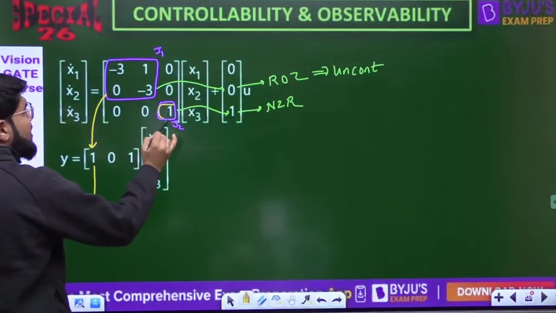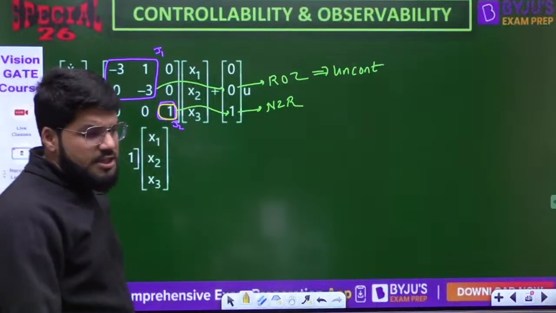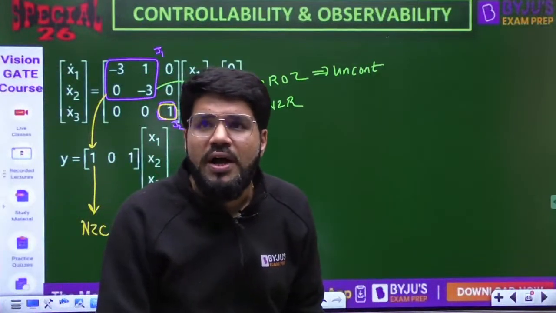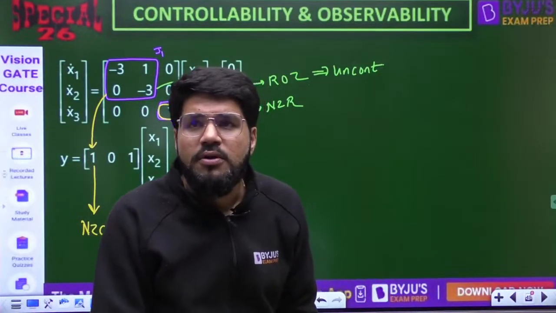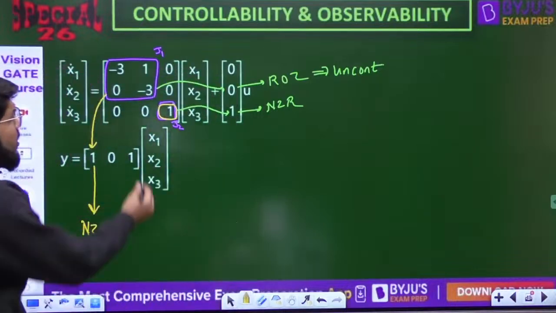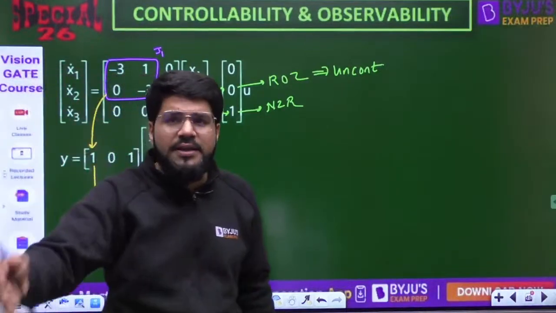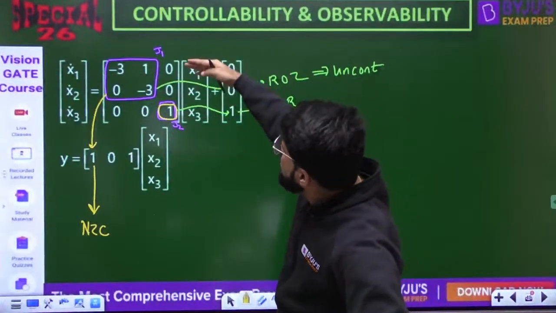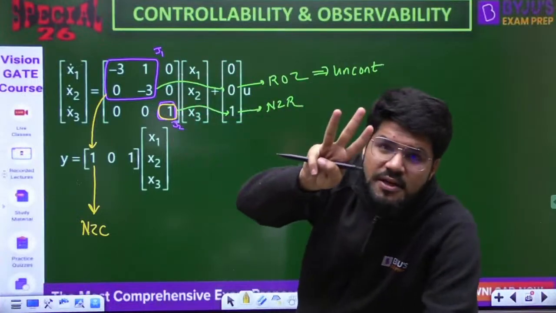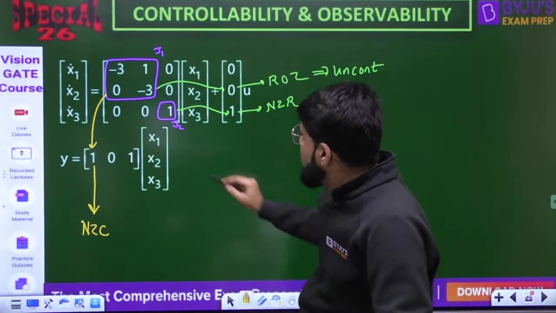Again I will check the first row of J2. Corresponding to the first row of J2, which row is it overall? Again you check. This is the first row of J2, but overall it is 1, 2, 3. Overall this is the third row. So I will go to the third column of C.